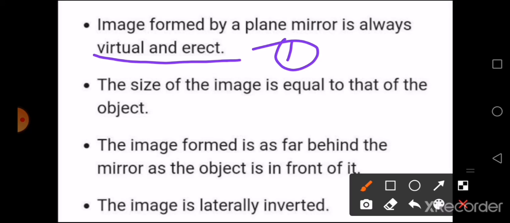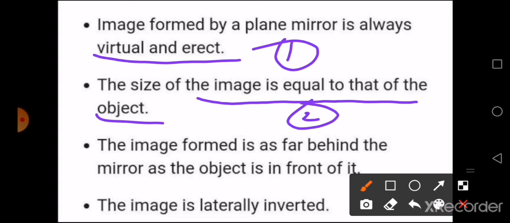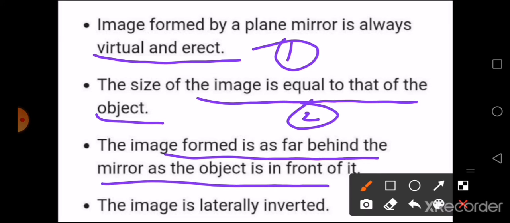Now from the second set, when you see the extended image, the size of the image is equal to that of the object. That is going to be the second characteristic. Now the image formed is as far behind the mirror as the object is in front of it. See, we have seen it in the figure. It is not formed on the same side. Behind the mirror only the object's image you are going to get.